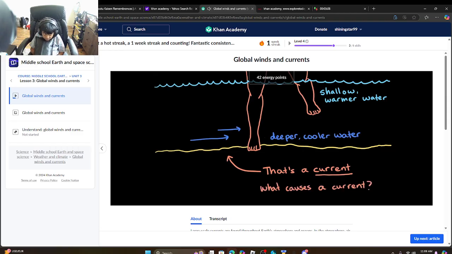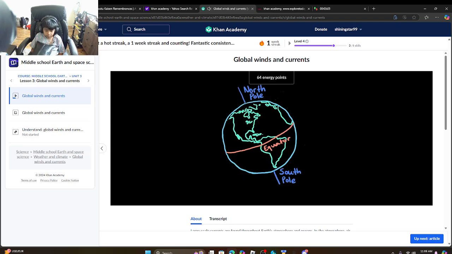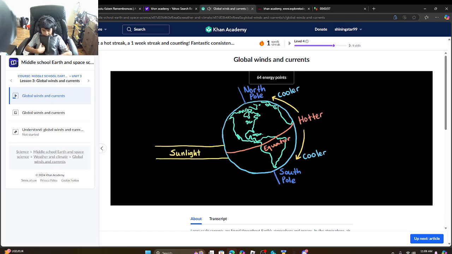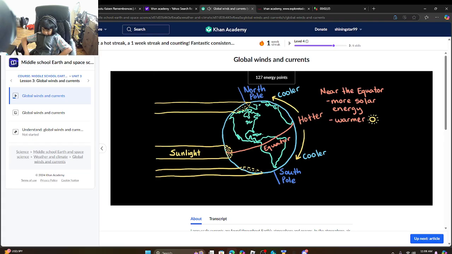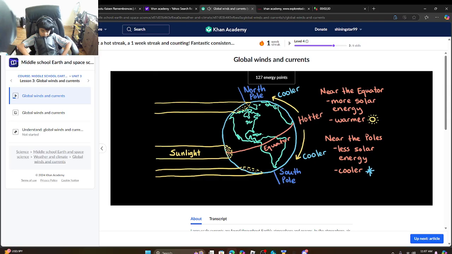Well, let's start with the sun. The sun actually heats Earth unevenly. We know that it's hotter near the equator and it gets colder as you go towards the poles. Near the equator, the sun's rays hit Earth's surface more directly, while near the poles, the sun's rays hit Earth's surface less directly. In both regions, the same amount of solar energy is hitting Earth, but near the equator, this energy is concentrated into a smaller area, and near the poles, it's spread out over a larger area. So, the regions near the equator get more solar energy, which makes them warmer, and the regions near the poles get less solar energy, which makes them cooler.